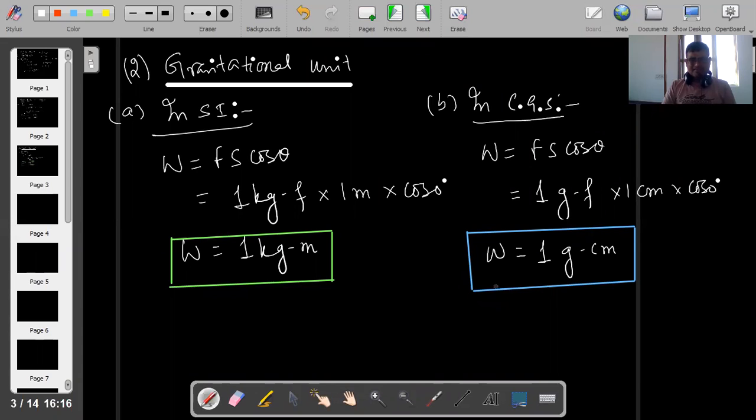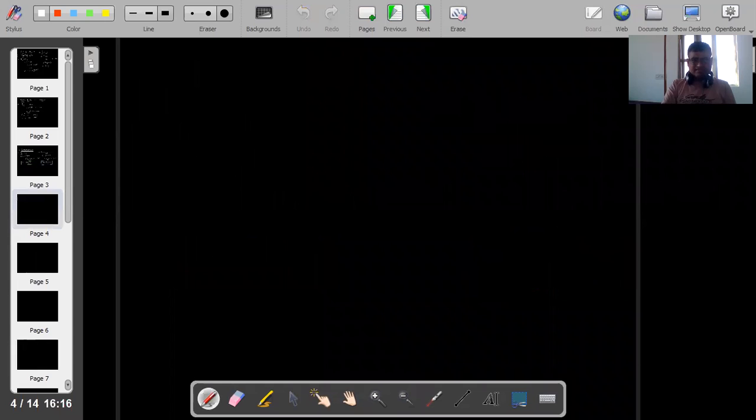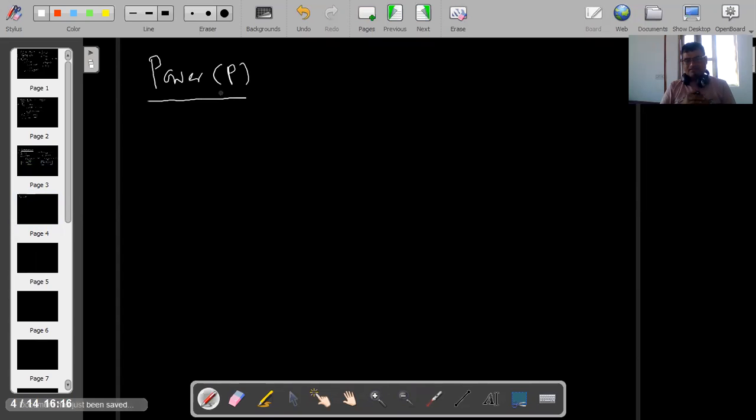Next, this is all about work being completed. Next is your power. Let's see what power is. Power is the rate of doing work. Rate means something by time: W by t is known as the rate of doing work.